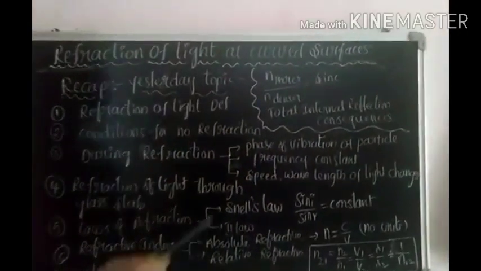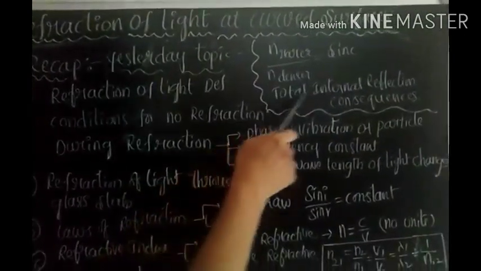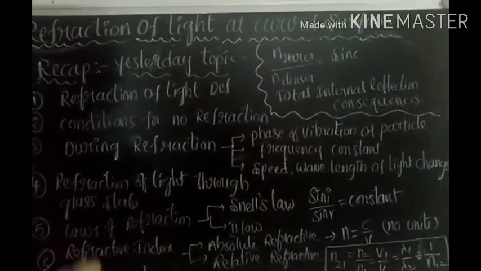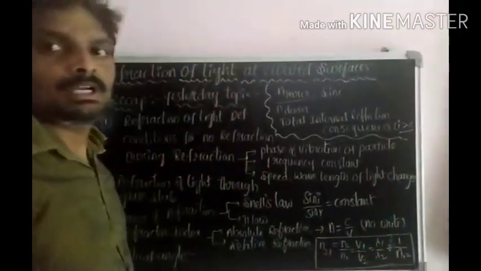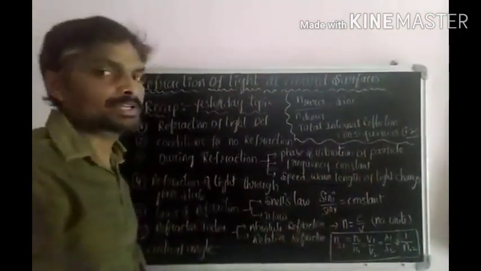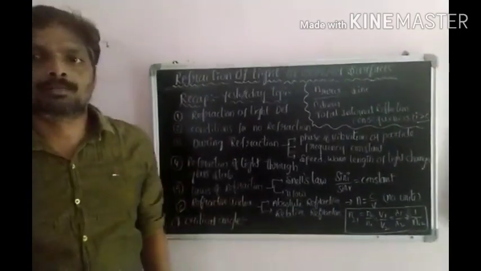Then next we discussed total internal reflection and its consequences. What are the conditions for total internal reflection? Here the condition is angle i must be greater than the critical angle, and compulsorily the light ray must travel from the denser medium to the rarer medium.